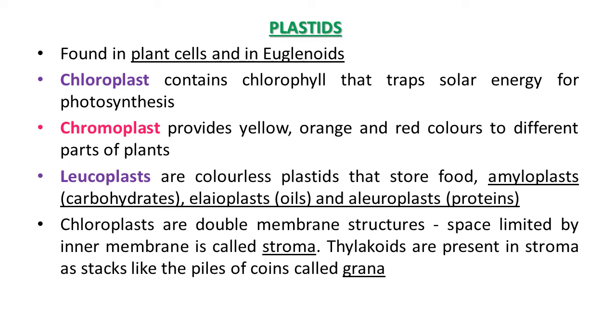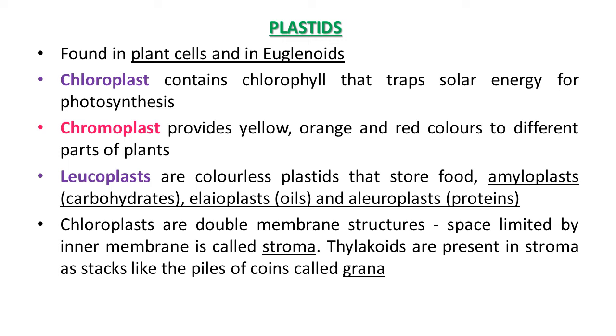Leucoplast, as you know, is a colorless plastid, so it does not give any color to the cell, but it stores food. Amyloplast stores carbohydrates, elaioplast stores food in the form of oil, and aleuroplast stores it in the form of proteins. So the main function of leucoplast is to store food in various ways.